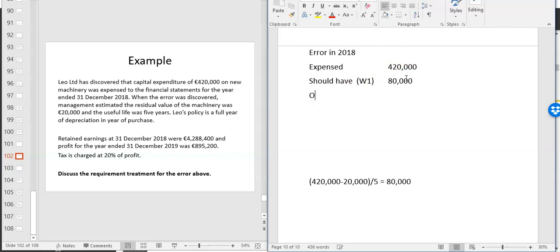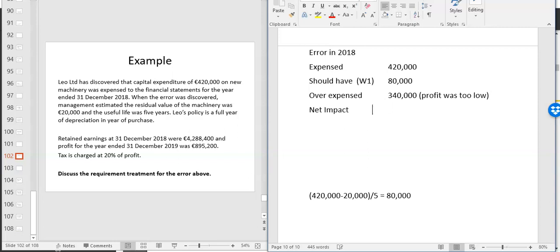So you over-expensed, if that's a phrase, 340,000. So profit was too low. Your profit overall was too low by 340,000, right? Because you over-expensed it. Now, what a lot of students will do is put in the 340,000 adjustment. The reason you're given tax is that the net impact is after tax, which is 340,000 times 0.2. So the tax impact, we'll put there first. Tax impact is 68,000.